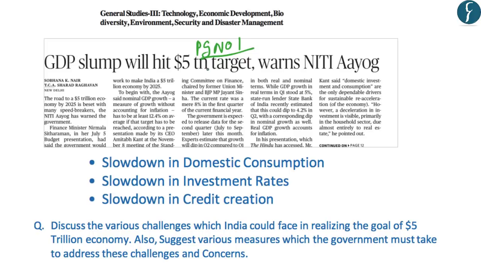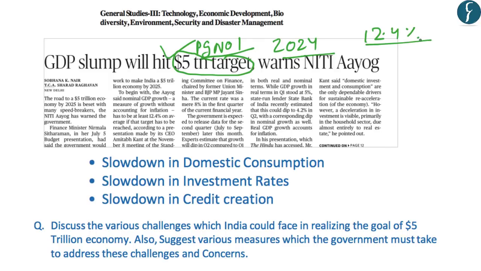Now this article on page number 1 is related to one of the goals that was announced in the Union Budget of 2019, that is, the Indian economy aims to become a $5 trillion economy by the year 2024. However, the CEO of Niti Aayog, Amitabh Kant, has made a presentation before the government and has highlighted that the present economic slowdown may make it difficult for the government of India to achieve this target of a $5 trillion economy. He has highlighted that for India to become a $5 trillion economy by the year 2024, the nominal GDP growth should be at least 12.4%.